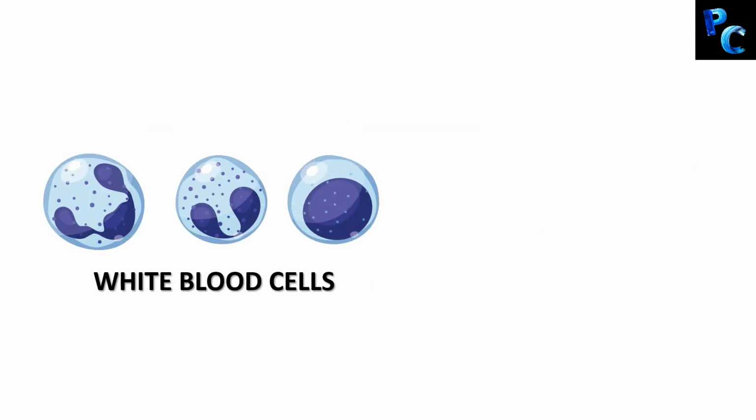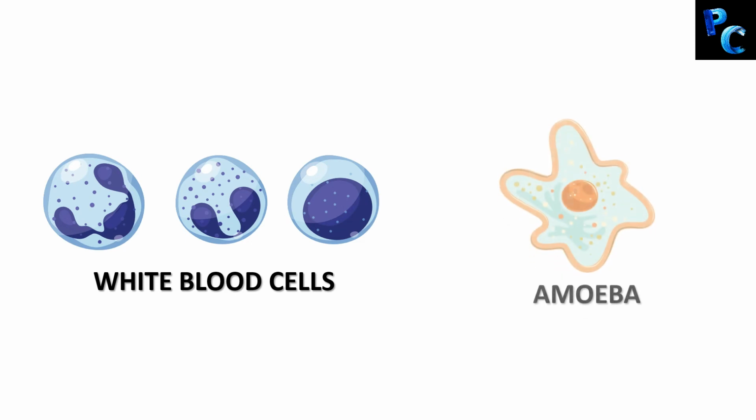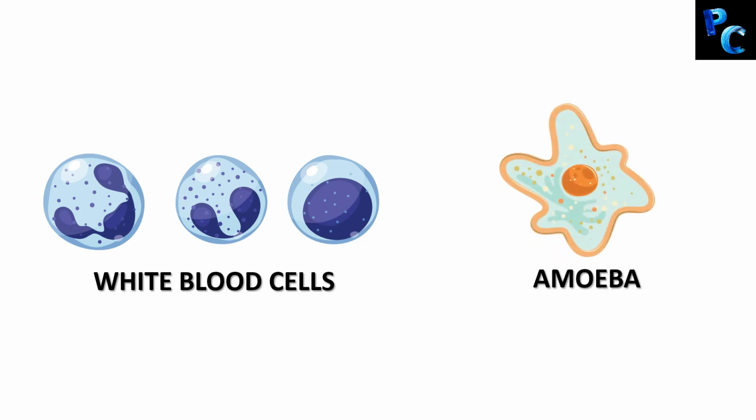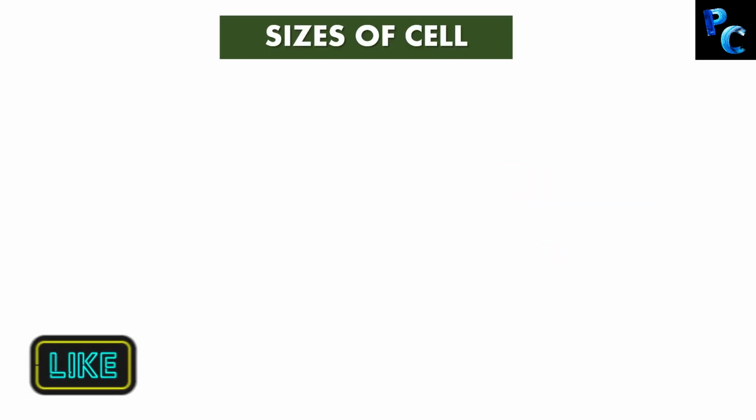Some cells like white blood cells and amoeba can even change their shape. They don't have a very particular shape. Not even shape, the size of cell also differs. Some cells are very small while the other cells are very large. In general, cells cannot be seen in the naked eyes. It is seen with the help of microscope. But there are cells which are so large that they can be seen with naked eyes.